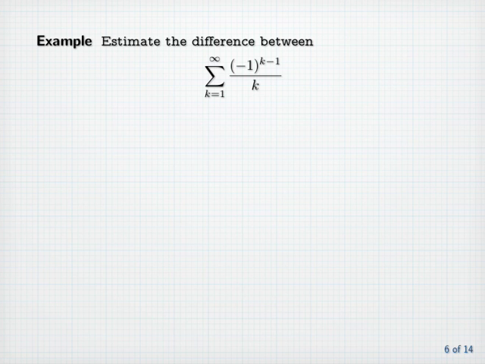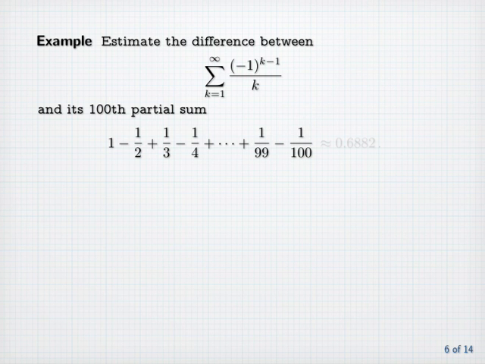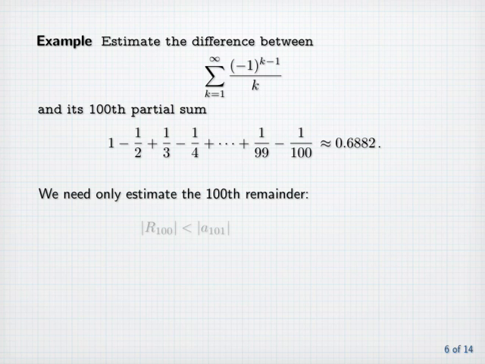Example. Estimate the difference between the sum from k equals 1 to infinity of minus 1 to the k minus 1 divided by k and its 100th partial sum, 1 minus 1/2 plus 1/3 minus 1/4 up to plus 1 over 99 minus 1 over 100, which happens to be approximately 0.6882. We need only estimate the 100th remainder. The absolute value of r sub 100 is less than the absolute value of the 101st term, which is equal to 1 over 101, which is approximately